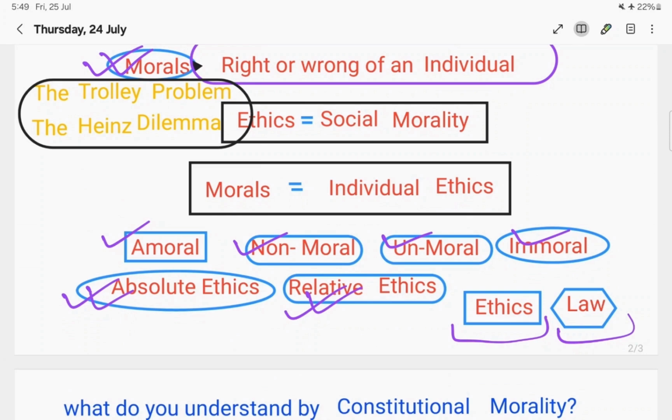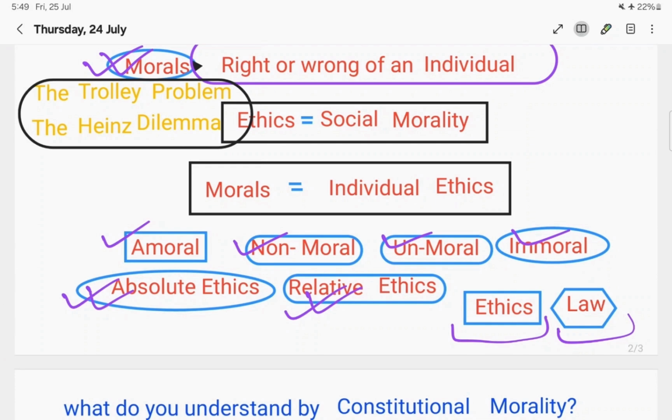And the third one is unmoral. So what does that mean? Beings without any moral perception. For example, a tiger hunting a deer. So this is what unmoral is. And next was immoral. So what is immoral? Immoral is people whose actions go against the accepted moral standards. So if a person is going against the set standards, that means that is immoral.